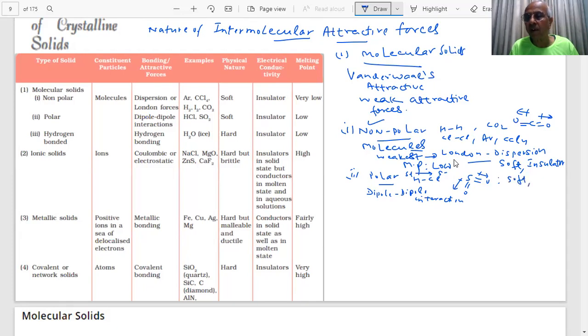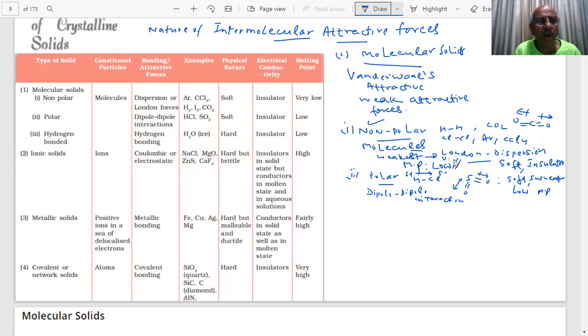Soft. There is no free electron, student. Then they are insulators, and they will have a low melting point. The first one had a very low melting point. This is because there are some positive and negative ends, positive and negative dipoles, student. Therefore, the melting point is slightly more than the totally non-polar type of solids.